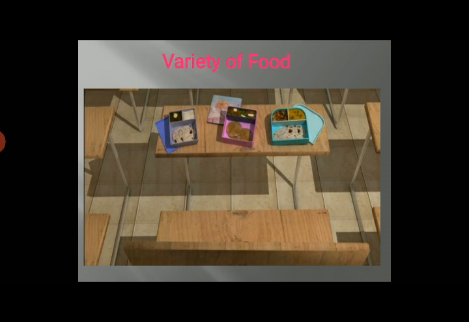Someone may bring dhokla, someone may have chow mein. All these different varieties you can find among your friends even. So it indicates a variety of food is there.